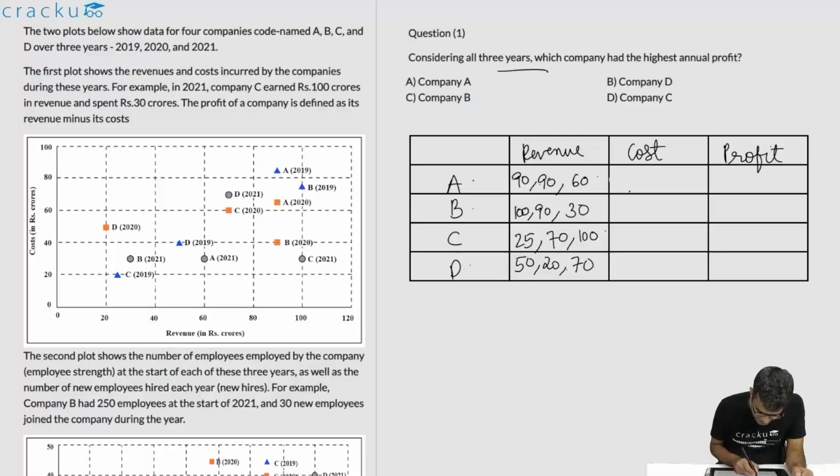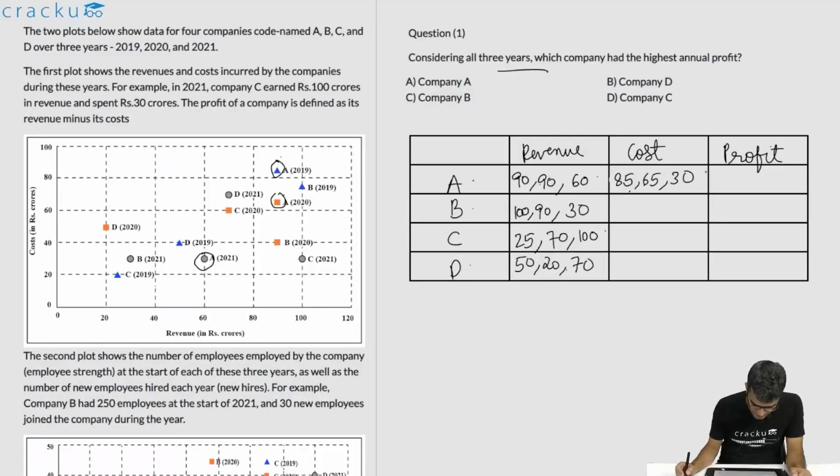A in 2019 is over here. So the cost is actually 90. Cost is 85. It is, I think, closer to 80 as compared to 100. So this is 85. For 2020 is over here. This is a 65. And for 2021 is over here. This has decreased a lot. This is 30.